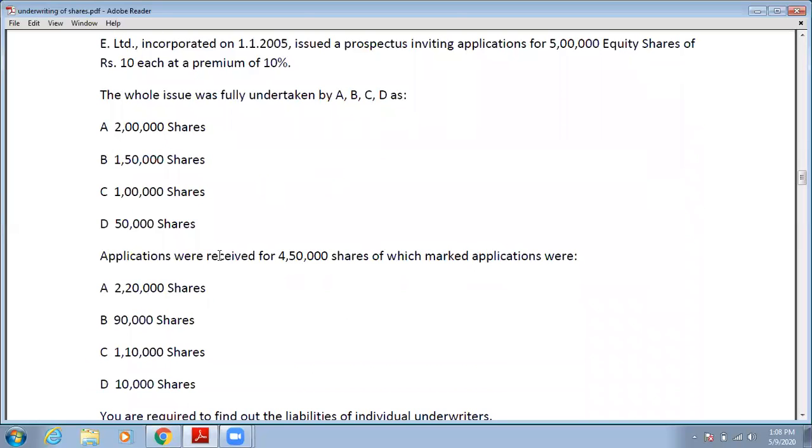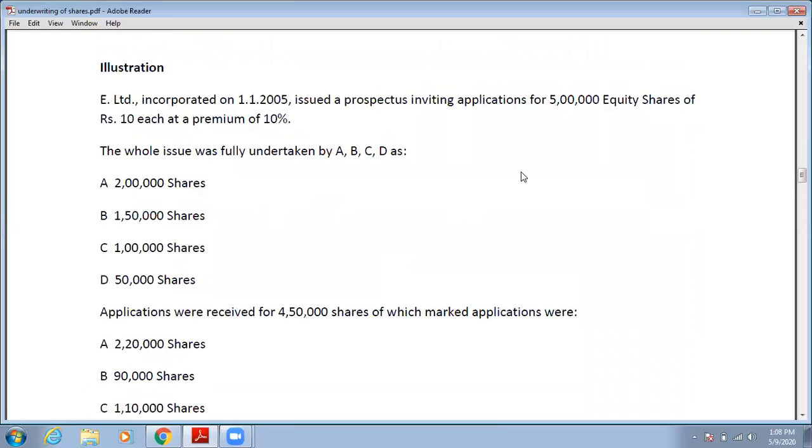Okay. Now applications were received for 4,50,000 shares, where the company issued 5 lakh equity shares and the underwriters underwrote all the 5 lakh shares. This is a fully underwritten, complete underwriting case.